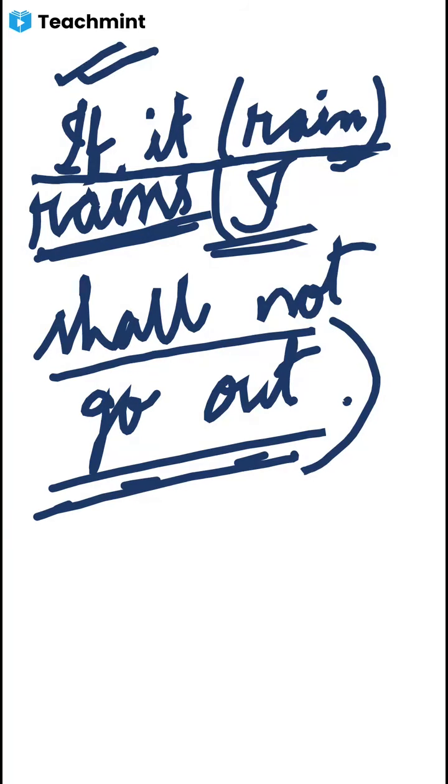So this is a condition, if it rains. This is a condition given here. If it rains, I shall not go out. So here it will be simple present tense, for with the if clause we have to use simple present tense. Okay?